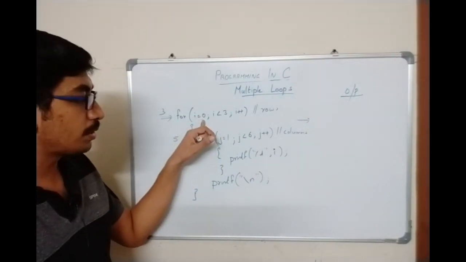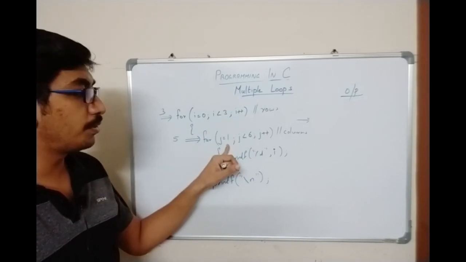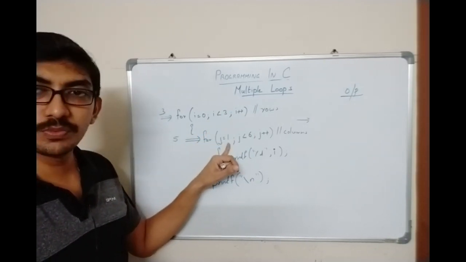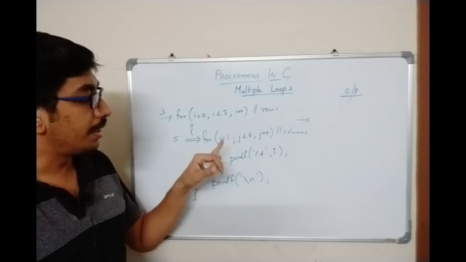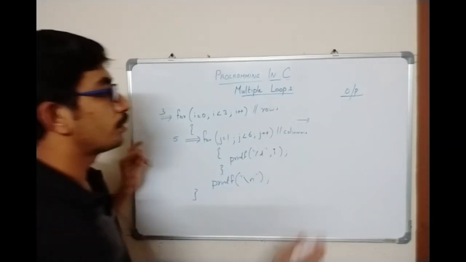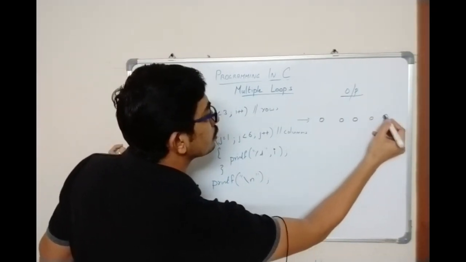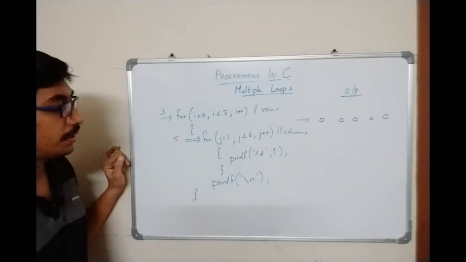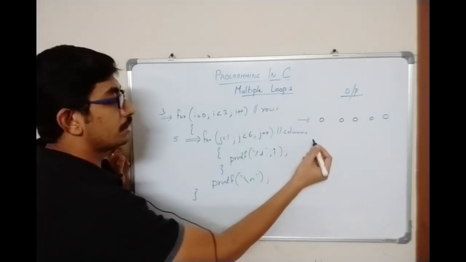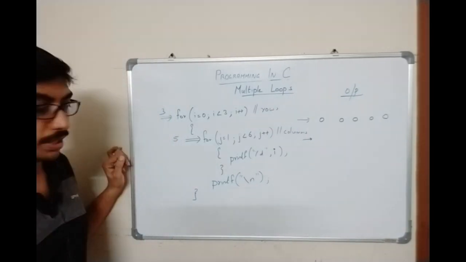So i is equal to 0, 0 less than 3, condition is true, it will come over here. This loop is going to work for 5 times, and all the 5 times the value of i is going to remain as 0. So the output you are going to get is 0, 0, 0, 0, 0, 5 times. Then by printing slash n, the output will come to the next line.